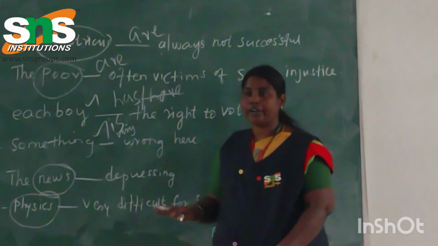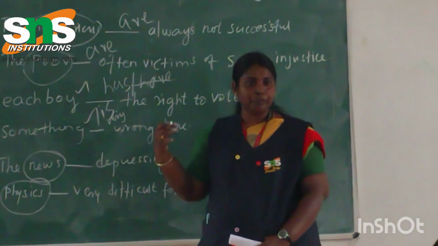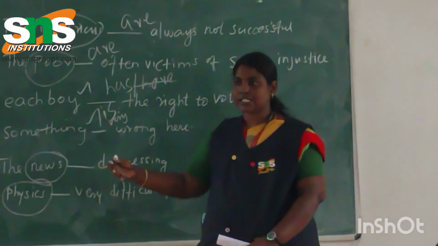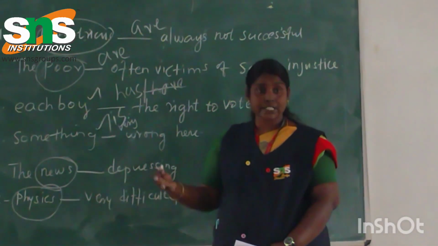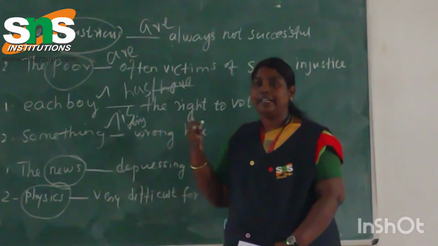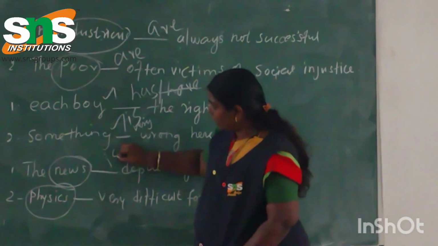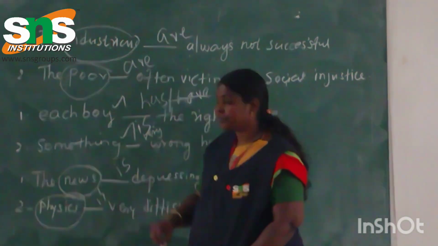So they take only the singular form of a verb. I just listed a few words like physics, civics, mathematics, English, economics, and so on. These are all words that look plural in form, but actually they are singular in nature, so they take only the singular form of a verb.